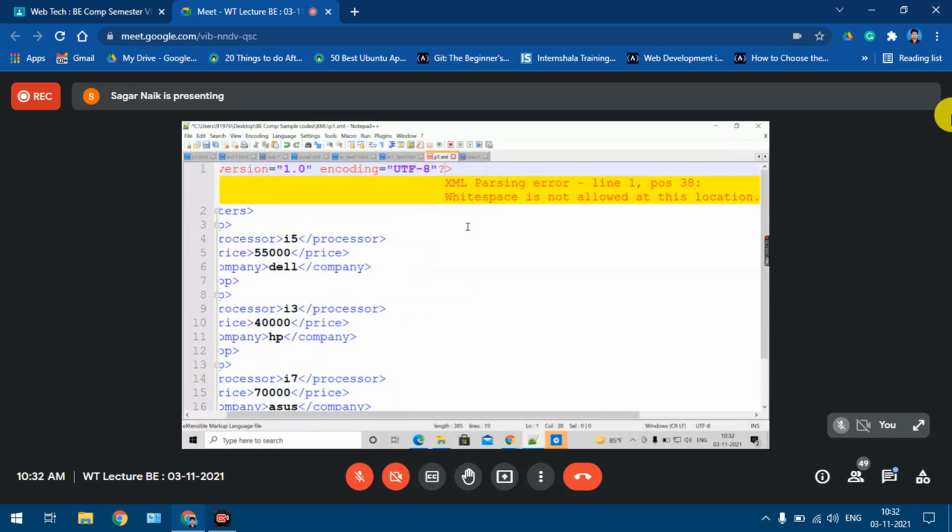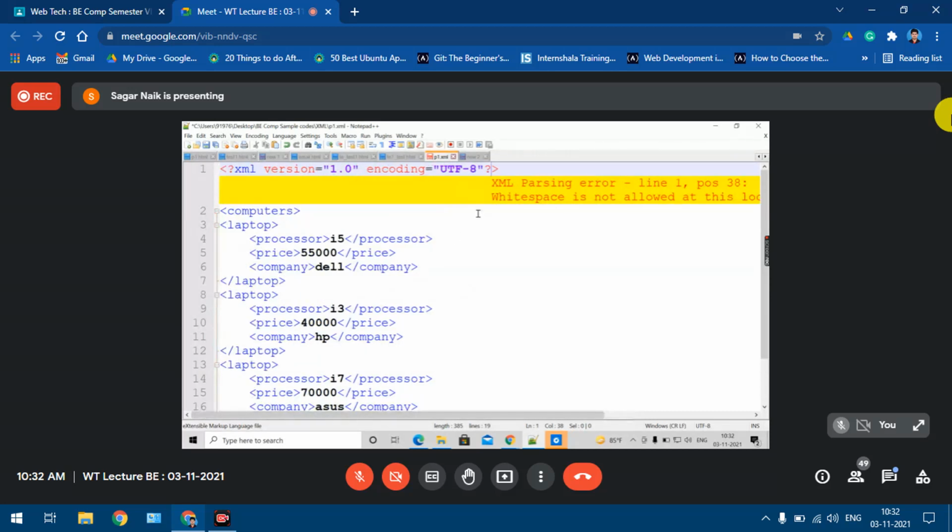That's why I'm saying, at least in HTML, I know that many people had not implemented the things on their editors and directly answered the IT, and in IT they lost their marks. Still, I had given some partial marks, considering the logic of the code, as there were only a few mistakes. But in XML, if you make this kind of small mistake, then either you get full marks if the logic and syntax are correct, or you get 0 marks. That's why I'm saying you have to practice these things. So here you can see there should not be any spaces.